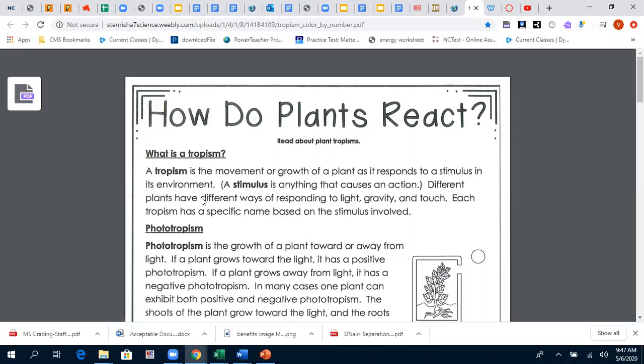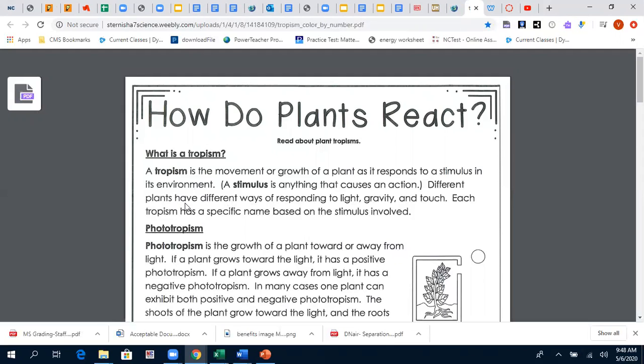And that is called tropism, the way it responds to the different things that it needs, like light, gravity, and touch, based on the stimulus. And the stimulus is nothing but the cause for the action. What is the cause for the action? It is because the plants need light, the plants need gravity, plants need touch. And we'll see later on why it needs all this.